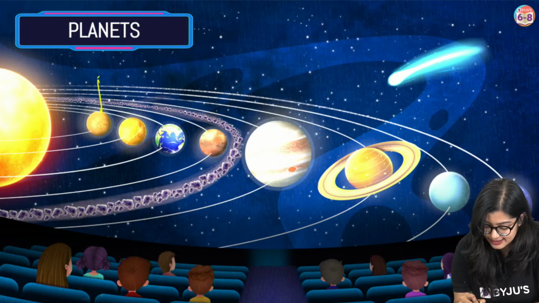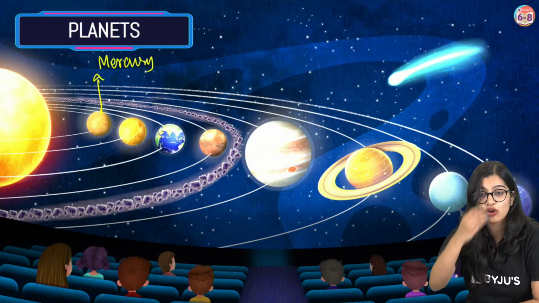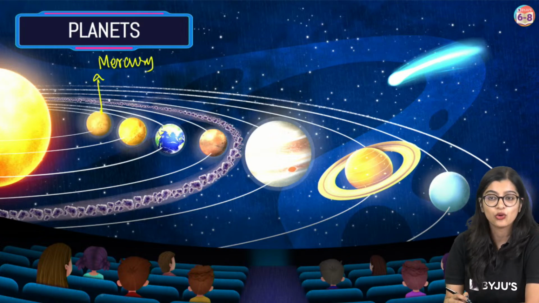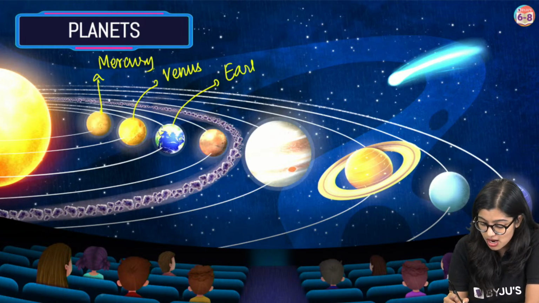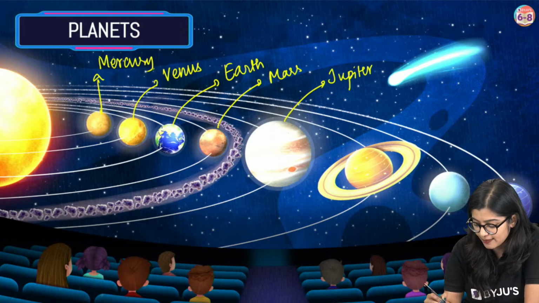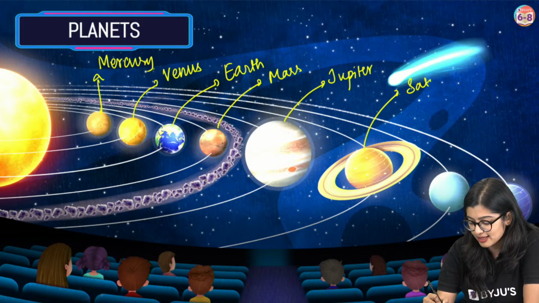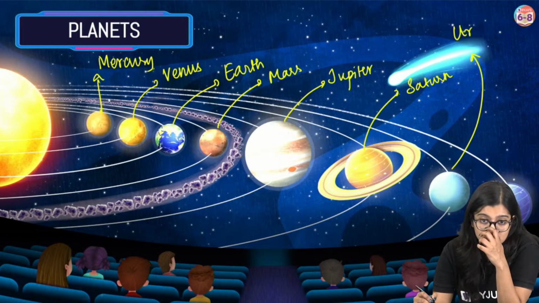The first planet is, of course, Mercury, the closest planet, followed by which? You all have learned this, right? Then we have Venus. Then we have Earth, followed by Mars. Then we have a huge planet, Jupiter. Then we have Saturn. Then we have Uranus, right?